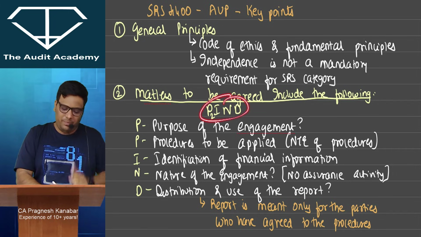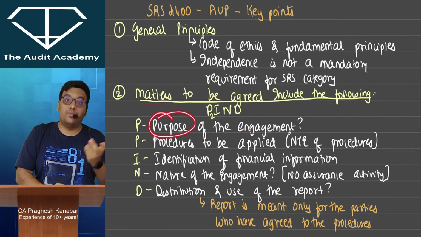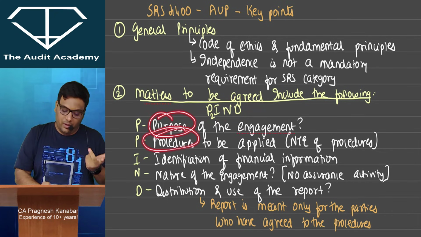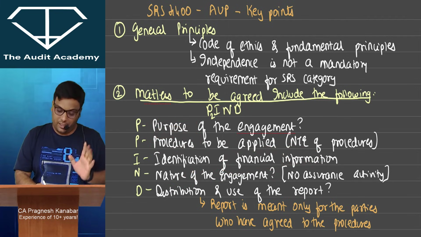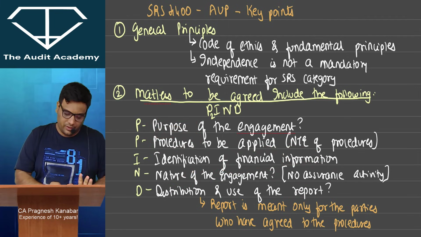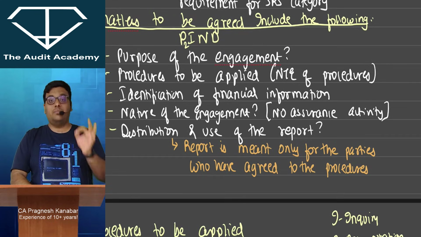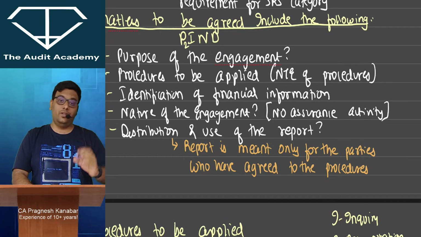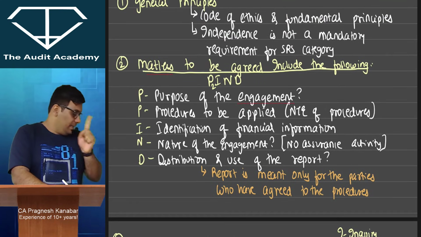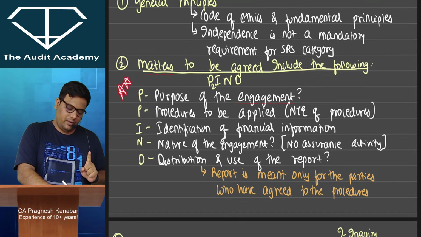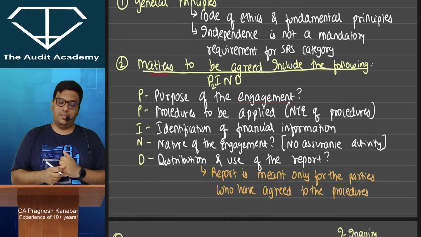I have given a code word, PINNED, all right, but don't worry, you can logically also remember: what is the purpose of this engagement, what are the procedures to be applied, what is the financial information on which I'm going to apply the procedure, what will be the nature of this engagement. I'm not going to express any kind of assurance, and where you're going to distribute and use this report, because the report is meant only for the parties to this contract with whom I have agreed the procedures. Till May 19 also these standards were there, and this question used to come repeatedly, matters to be agreed upon when it comes to SRS 4400.